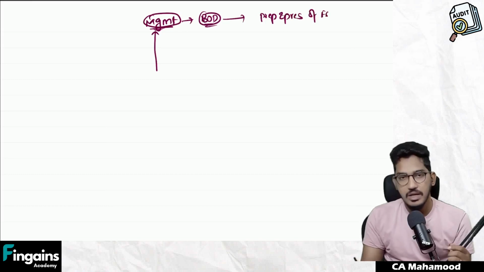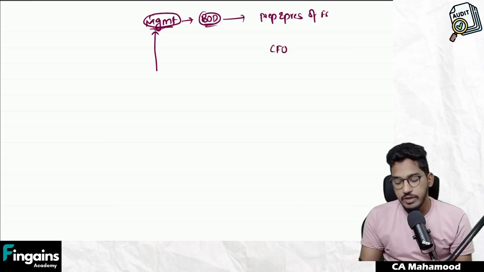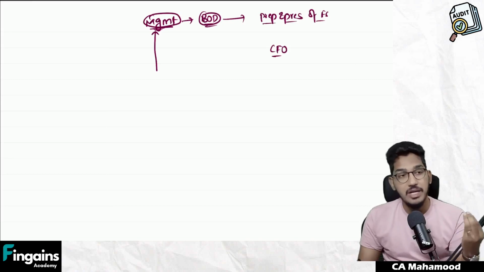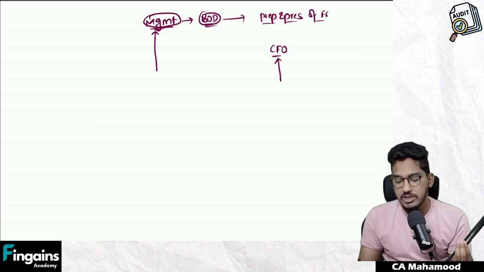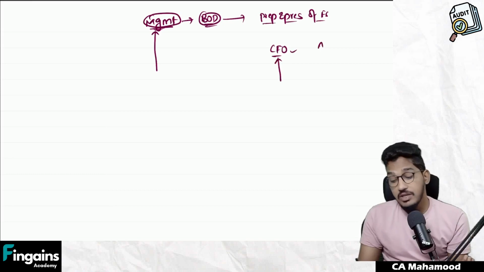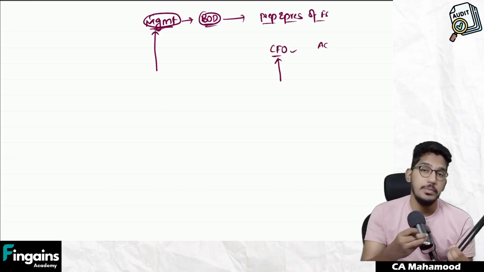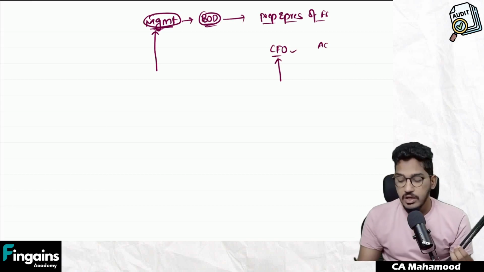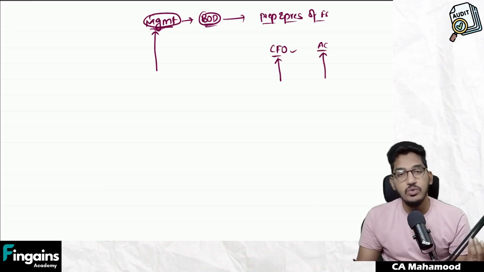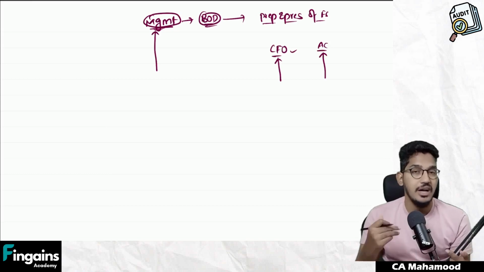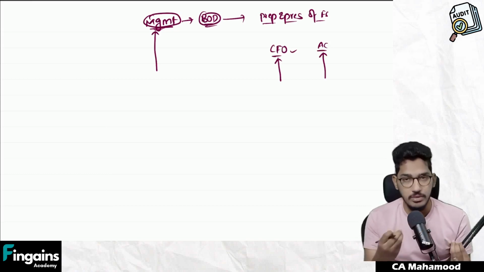Like for example, if there is a CFO of a company, CFO will be more involved in the preparation and presentation of financial statements. If there is a CFO, it will be much better if you ask written representations from the CFO directly. If there is an audit committee, the audit committee are the people who will be more involved in preparation and presentation of financial statements. If you go and ask the written representation from the audit committee, you will have more chances of getting the representation, and that written representation will be more reliable.